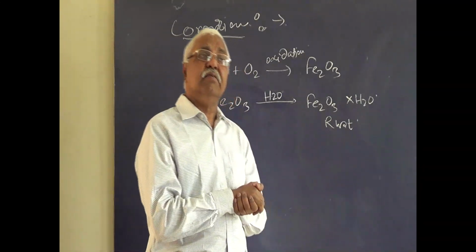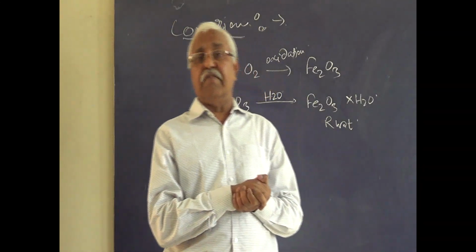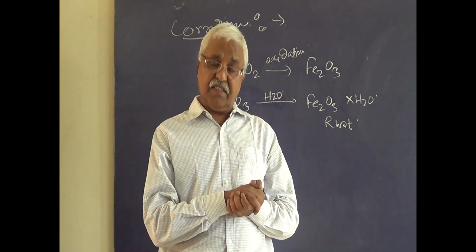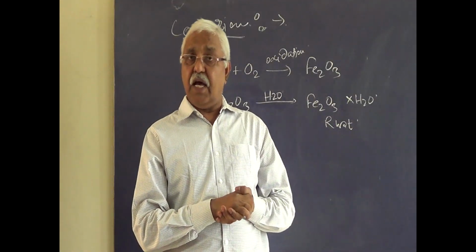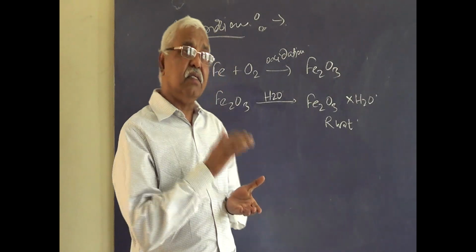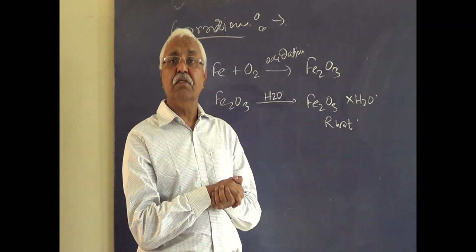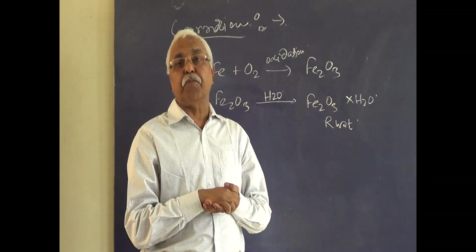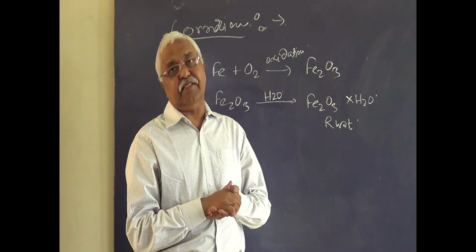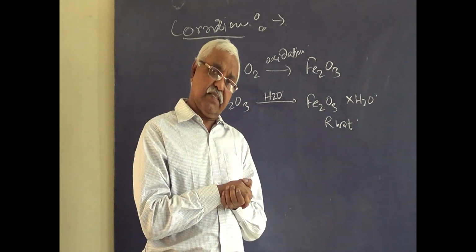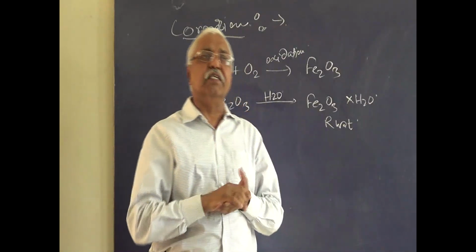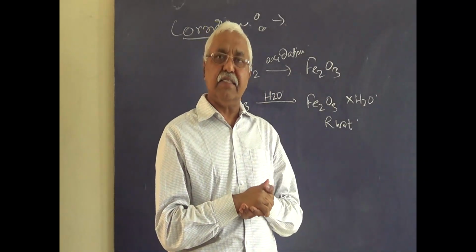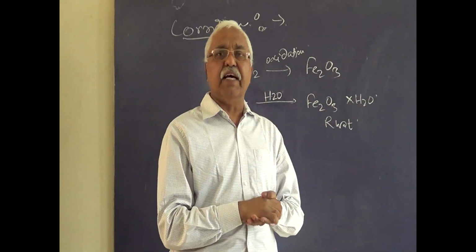Other methods are the galvanizing process, electroplating process, and cathodic protection methods. In a galvanizing process, metal is dipped into molten zinc, and when it is taken out, a thin layer of zinc remains stuck to it. That process is called galvanization. The thin layer of zinc covers the complete component, like GI sheet, galvanized iron sheet, and GI pipes, galvanized iron pipes.